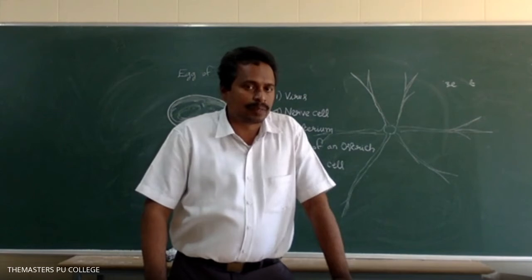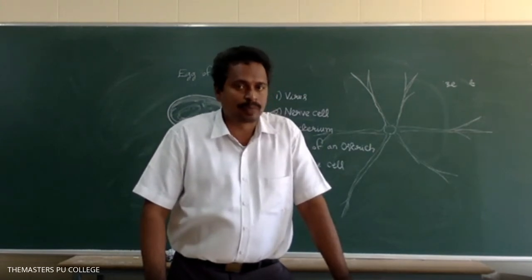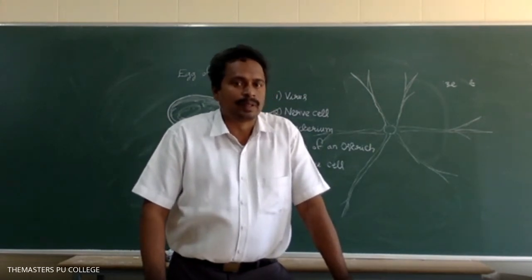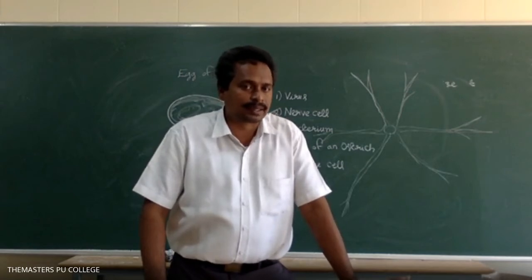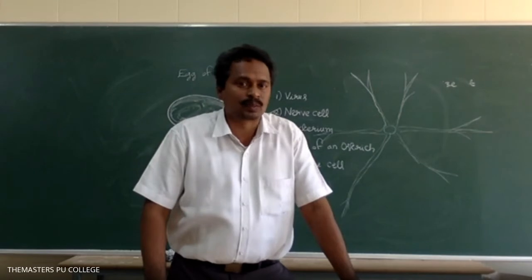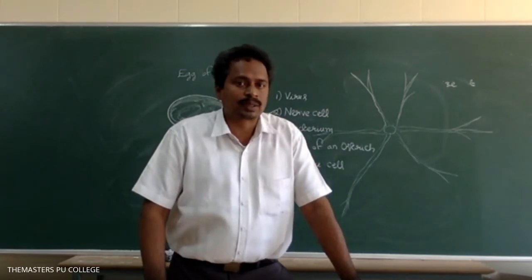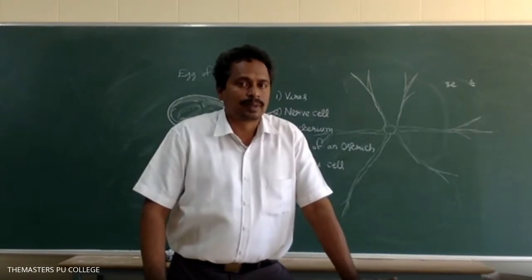Here you must remember, from the objective point of view: the largest cell is isolated, the longest cell is the nerve cell, the smallest cellular organism, the smallest acellular organism. Sir, what is isolated?